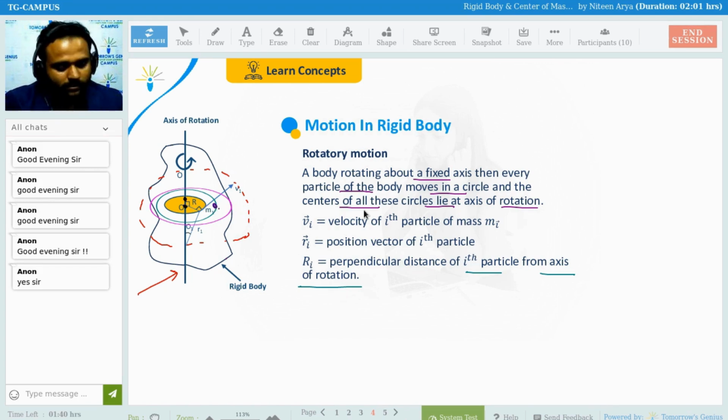If I take this point as the origin, that is going to be O, I can take this point P, RP is the distance from the origin, and the point P has a mass MP, and from there the perpendicular distance is going to be R of P. Instead of i, you can change it to any other subscript. Is this clear? Clear now, everyone, what I am saying? Okay. Good.